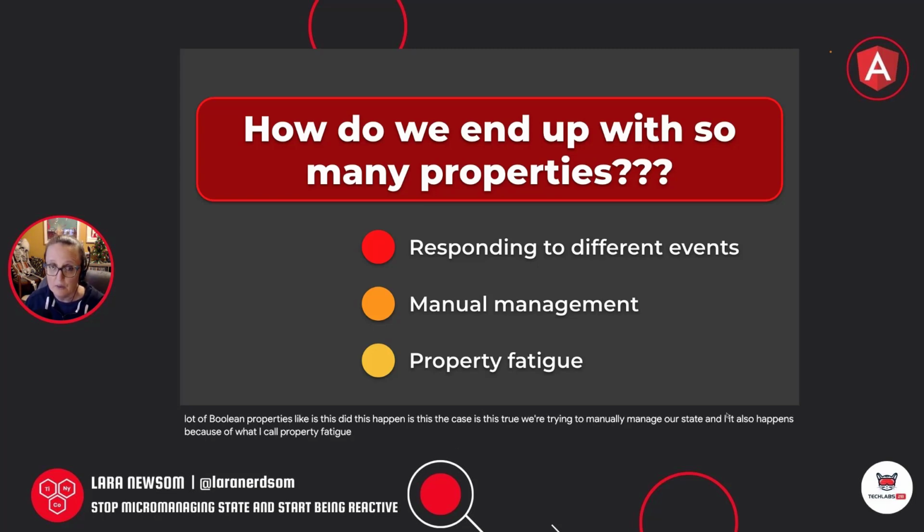So if I open a component and I can't tell what is select all does, I might go ahead and make another property called is all selected, right? Because I know what I need it to do, but I have no idea what these other properties are doing. So I end up making new properties so that I can follow my own thought process through the component, and I end up leaving the old ones in there because I'm not sure what they're doing, right? So this is how we end up in this situation.